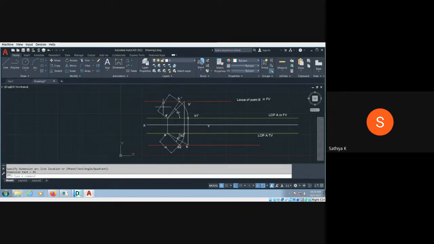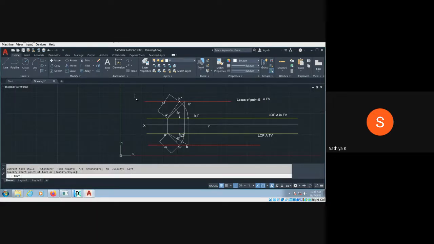And finally you have to write the answers. Apparent length, AL, you can text it here. Use the text command, text, enter, that is enough.